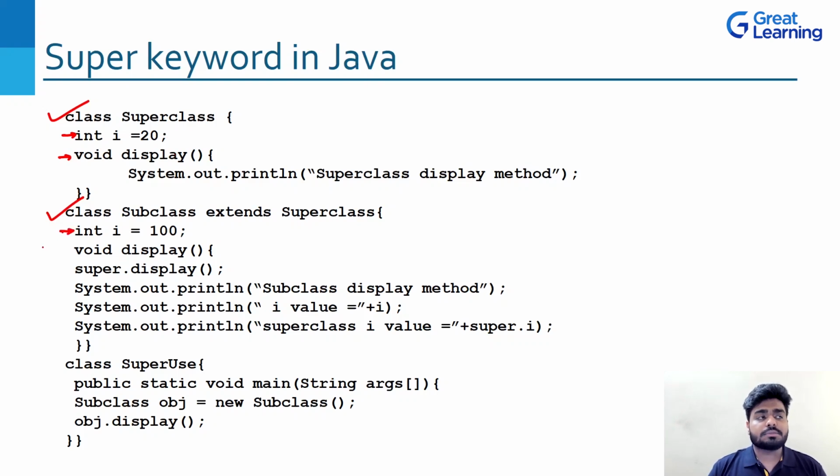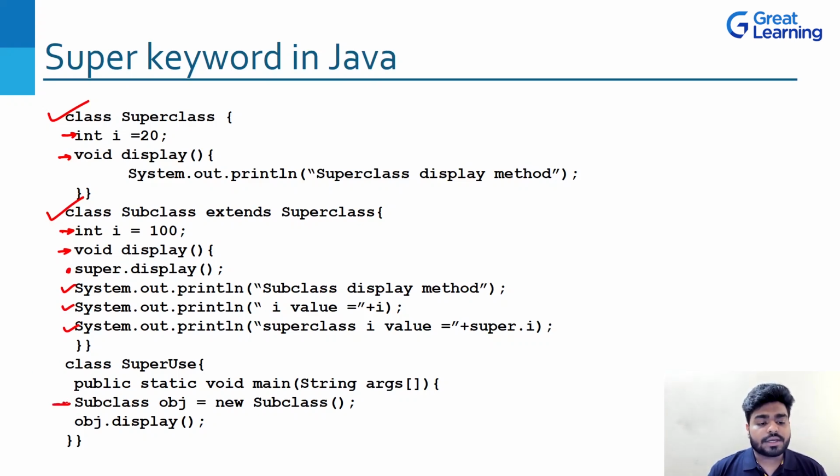We have some properties of the subclass of its own, which is I equal to 100 and void display. Now in void display, if you look here, we have something written which is called super.display. We will come back to that, but we are printing some statements also here. Okay, that's fine. We are just printing it. Let's start the execution from the heart of the program, which is the main method.